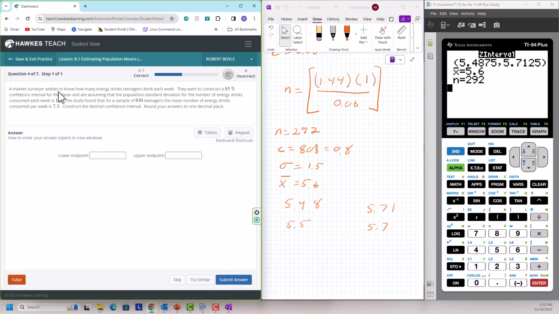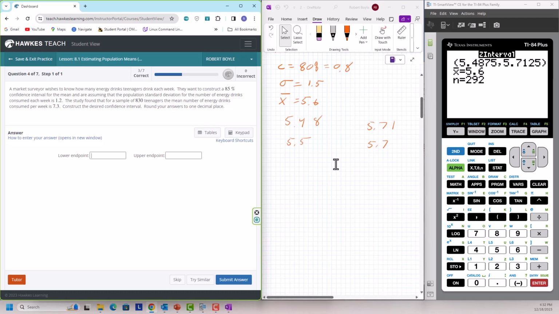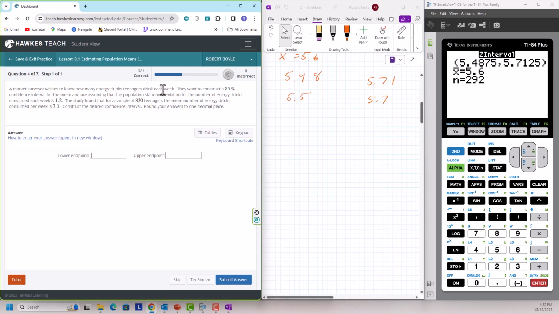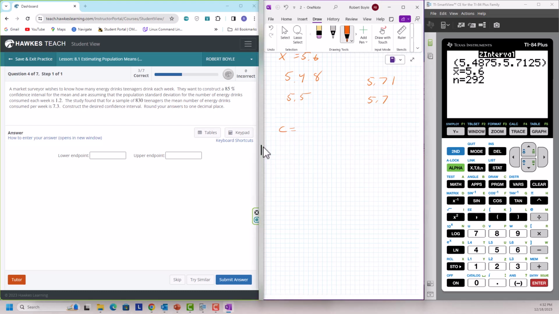We're more than halfway done. A market surveyor wishes to know how many energy drinks teenagers drink each week. Probably too much. They want to construct an 85% confidence interval. So C is going to be 0.85 for the mean, and they are assuming the population standard deviation for the number of energy drinks consumed each week is 1.2. So sigma is 1.2. They studied 830 teenagers, so n is 830. And they found a sample mean of 7.3.